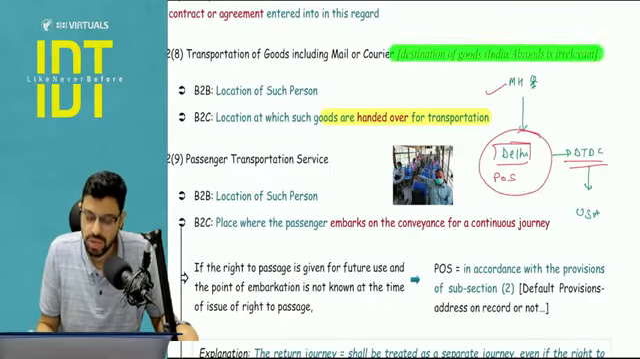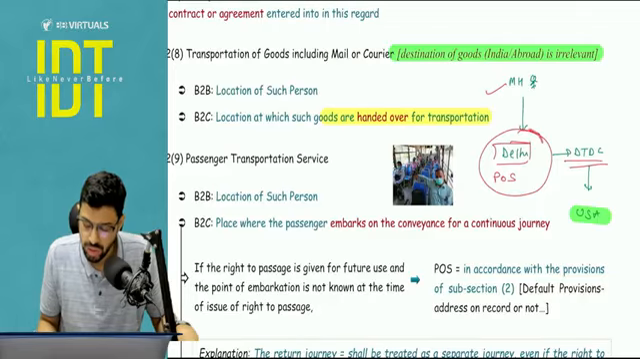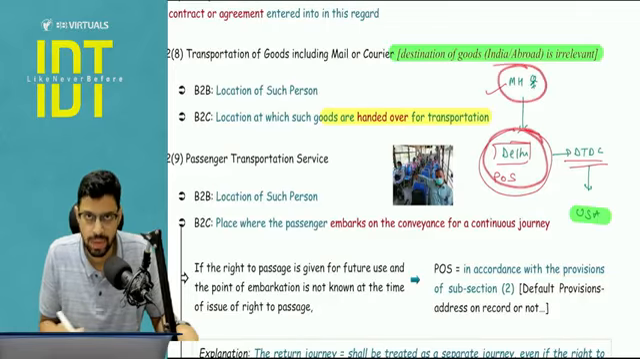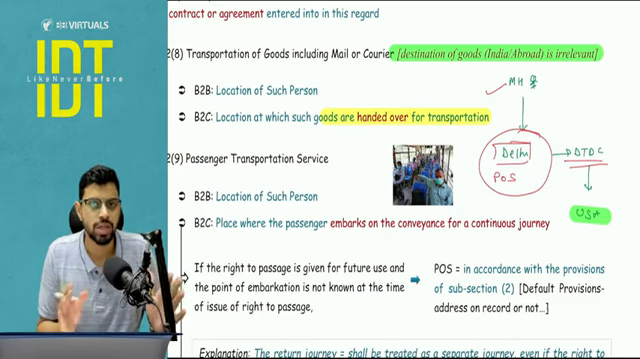The destination of the goods is irrelevant. The goods are going to the US. It does not matter. You just have to focus on where the goods are handed over for transportation, or if the person is registered.